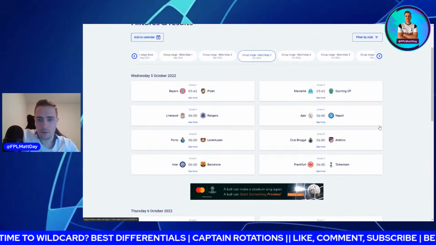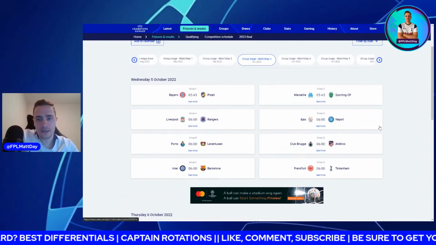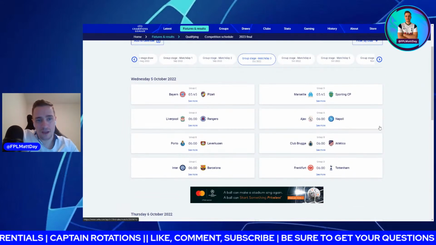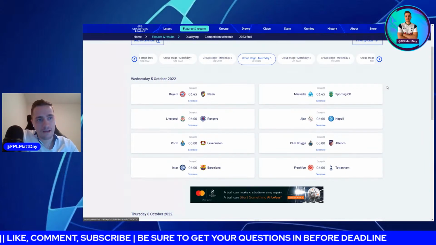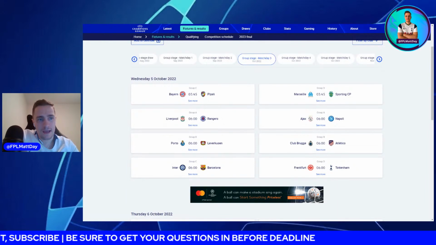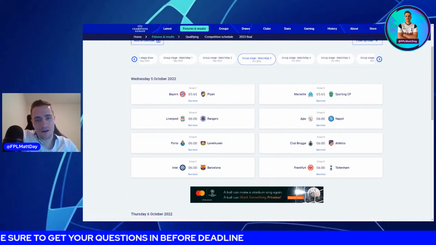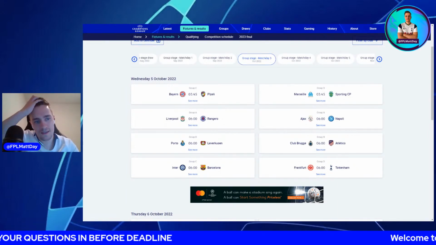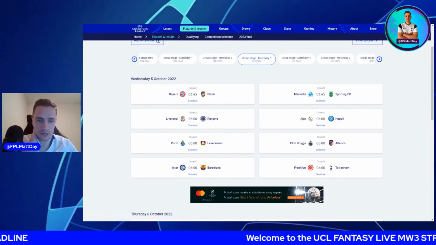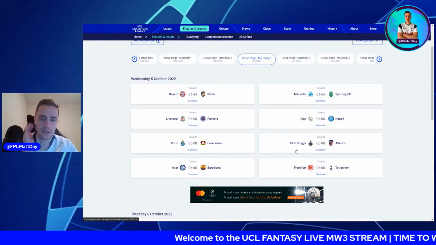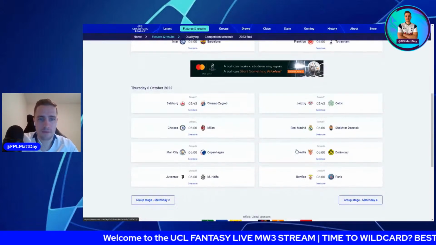And then the last game on night one, we've got Frankfurt versus Spurs. This is a really tough game for us. We need to win in Germany. Very tricky game. I'm going to back Harry Kane to get his first goal in the Champions League this season. I think he is the man, if you're on a limitless or you're on a wild card, to get in. So that's the first night of games. And then we've got the second night.